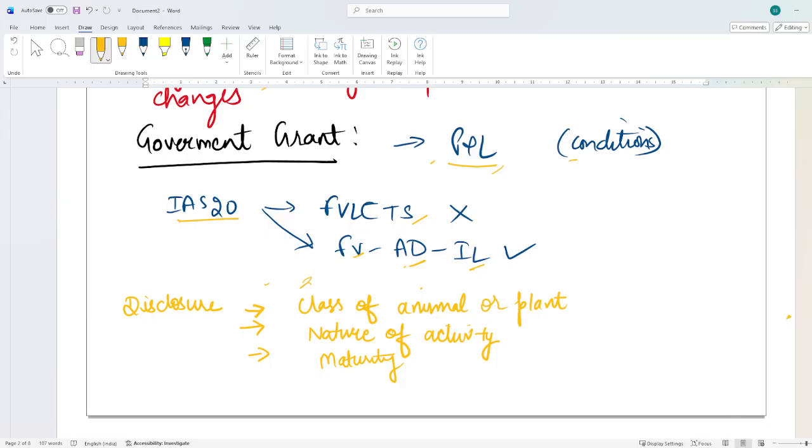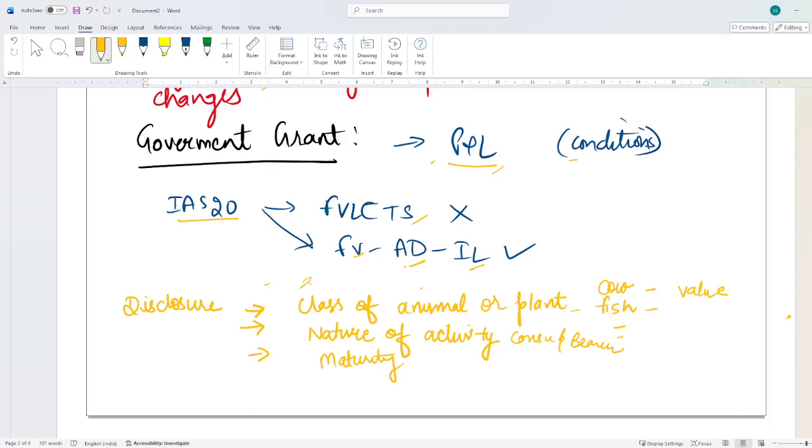Now, see disclosures. We have to say what is the class of animal, what is the plant. Like if it's cow, you have to mention it's a cow, if it's fish, how many animals, how many fish, how many cows, how many plants, like that you have to disclose. You have to disclose their value also. Nature of the activity, means whether it's consumable or not. Maturity, after how much time period it will get matured, and all.